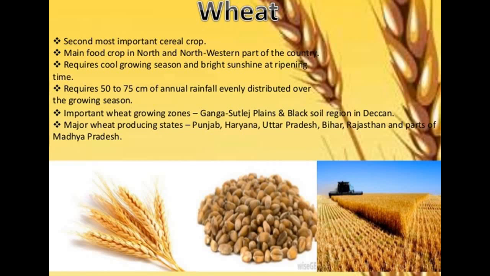Then wheat, the second most important cereal crop, the main food crop for the north and northwestern part of the country. Requires a cool growing season and bright sunshine at ripening time. Requires 50 to 75 centimeters of annual rainfall, evenly distributed over the growing season. Important wheat growing zones are the Ganga-Satluj plains and the black soil region in the Deccan. Major wheat producing states are Punjab, Haryana, Uttar Pradesh, Bihar, Rajasthan and parts of Madhya Pradesh.